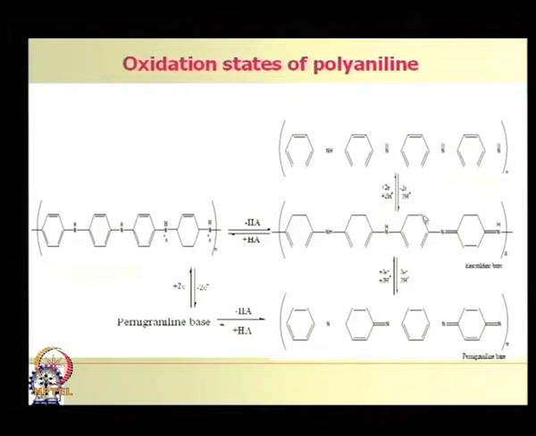So, this emeraldine base after protonation can show a little bit of conductivity, then again it can be converted to emeraldine salt. The color of this font may not be visible from there. This is emeraldine salt. Here you see this double bond is there.